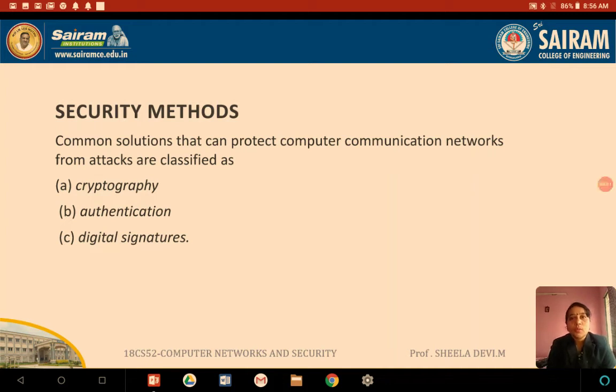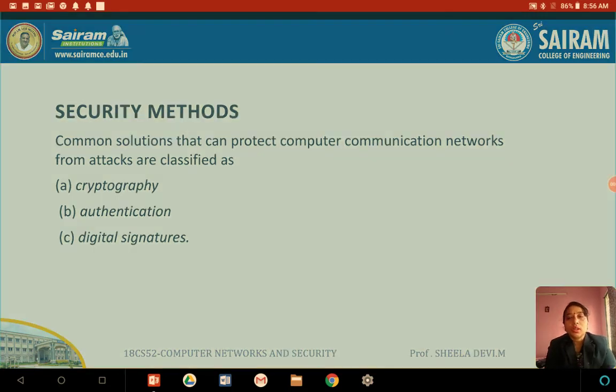Last session we were seeing about security methods. First one is cryptography. I said cryptography is of two types, that is symmetric key encryption and asymmetric key cryptography. And second one is authentication.